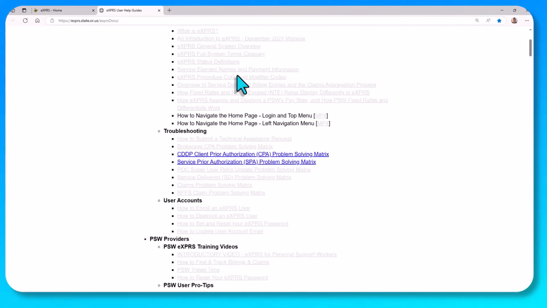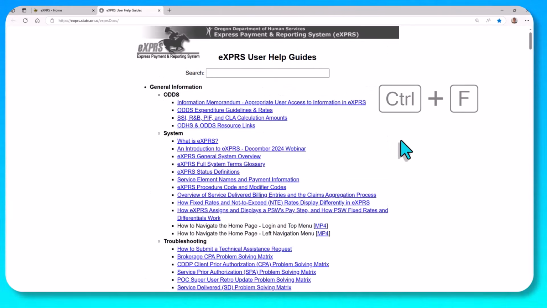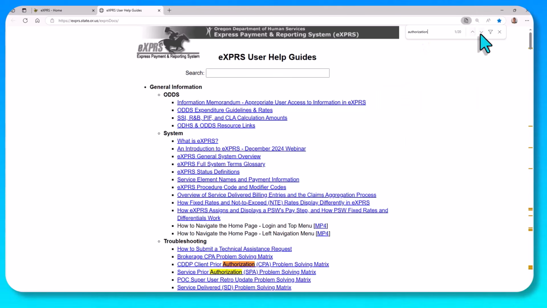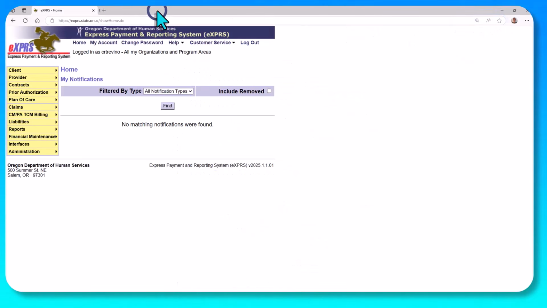have the word authorization in them will appear as blue. Or you can use the keyboard shortcut Control F and type in a word, and each instance will be highlighted. You can use your keyboard or the buttons available in your browser to jump between different results. So that's the first thing that's available, the help menu.